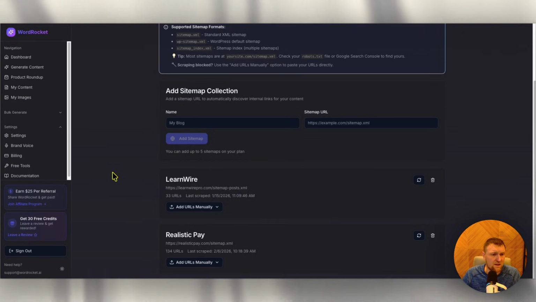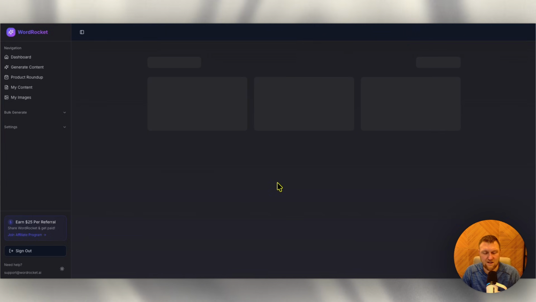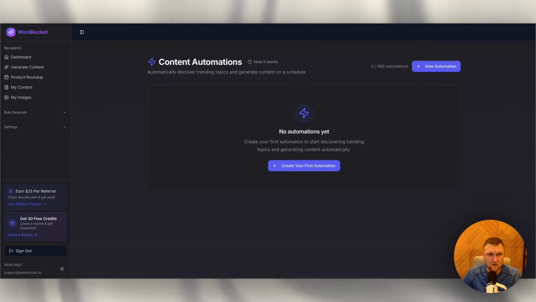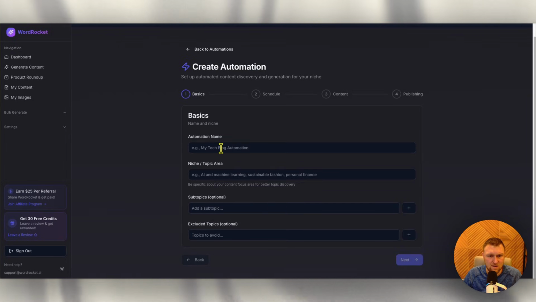So now we're going to go in, and I'm going to go and find automations. And then this is going to take us to the automations page. I just know the URL. I'm going to block that out because I don't want to give everybody else access to that without it being off of beta. So we'll come over here, we'll go create our first automation, and you're going to get this page right here, automation name.